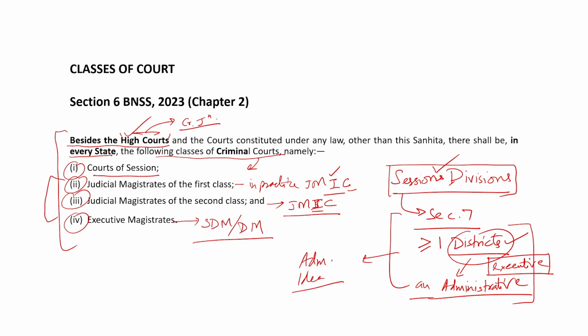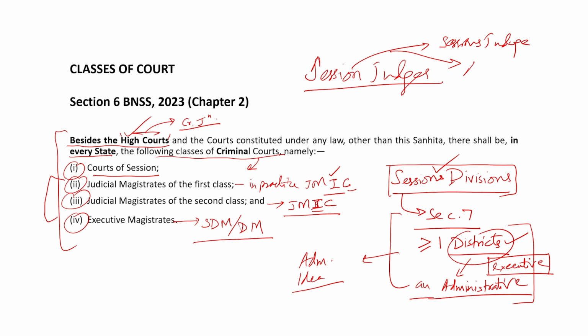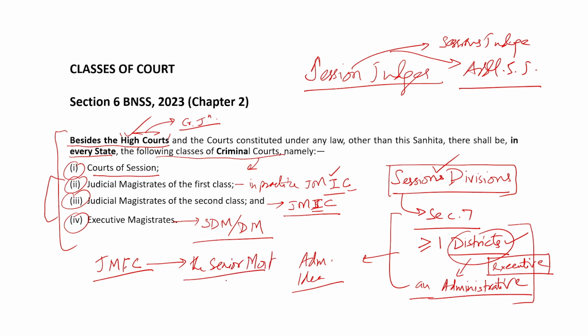Now, as I said earlier, out of the judges cadre, the senior most would be the session judge of that session division, and the rest of them would be additional session judges. In the same pattern, out of the JMFCs in a district, the senior most would be appointed as CJM, and the rest of them would be working as judicial magistrate first class.